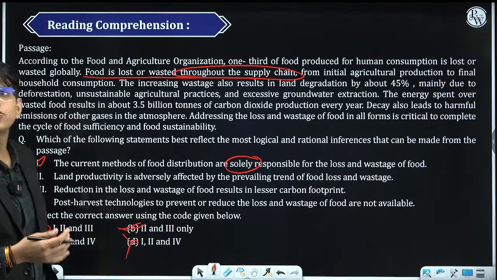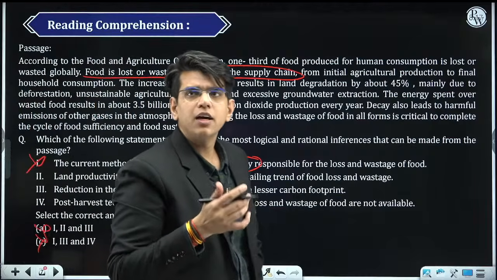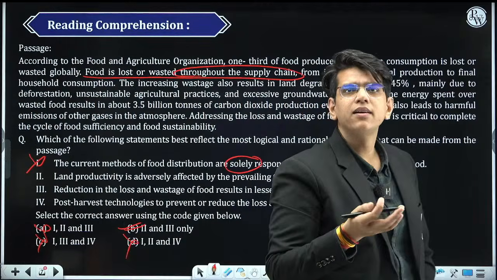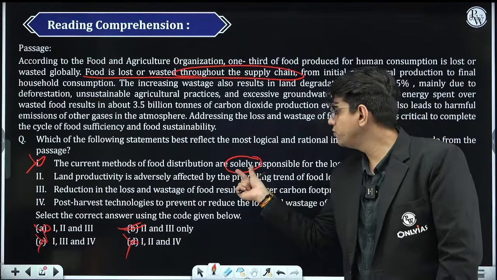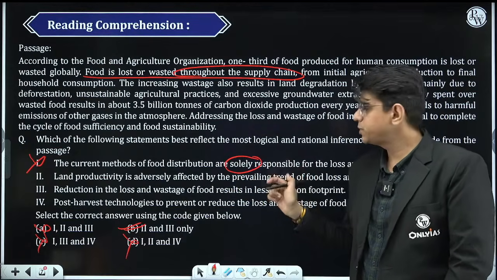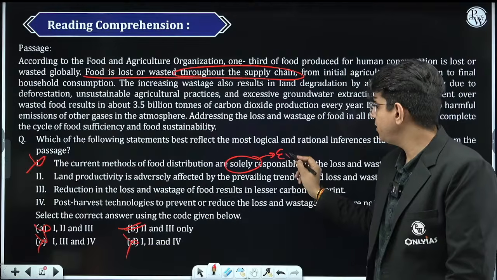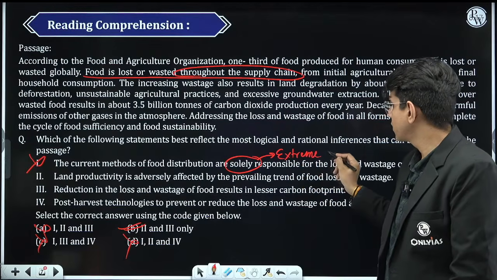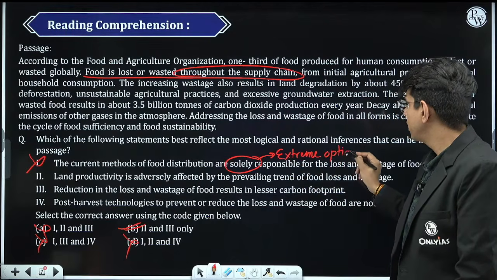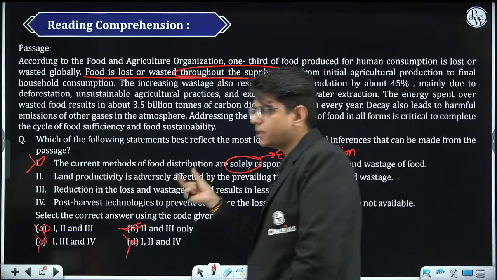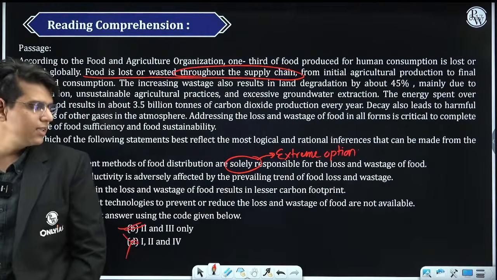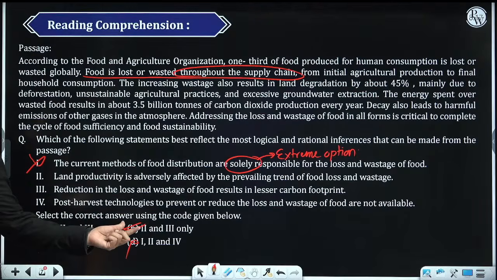If you know how to eliminate, then you have to remove these extreme options. This is an extreme option. If you remove this extreme statement, you can end up with the answer. The answer is option B. Okay? Right?